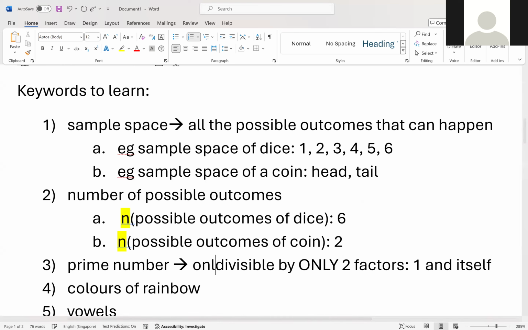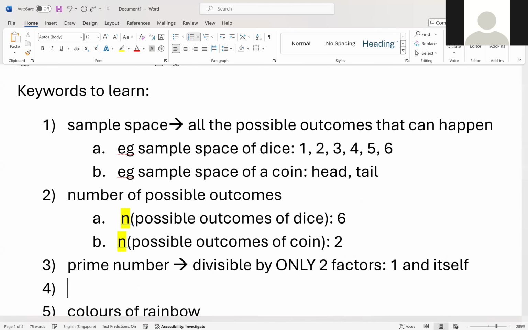So can you all give me an example of prime numbers? 1? No. The factor of 1 is just 1. 2, 3, 5, 7. And so on and so forth.